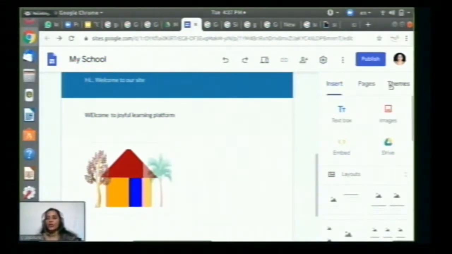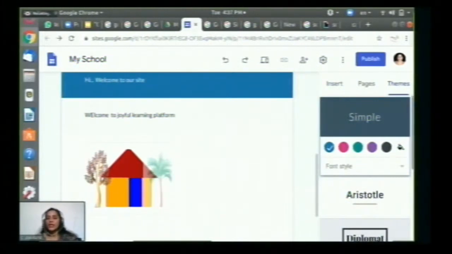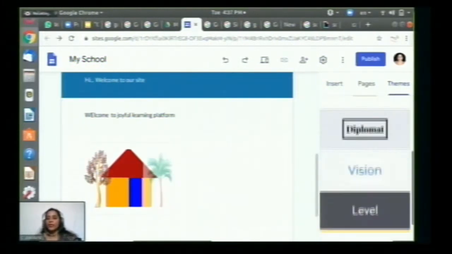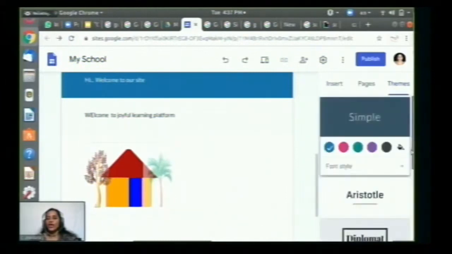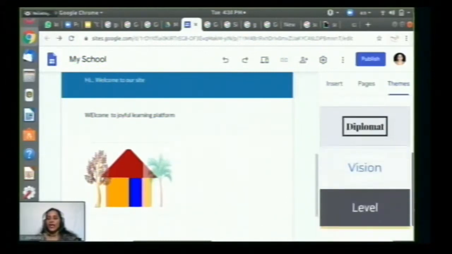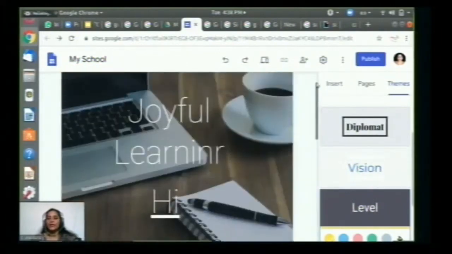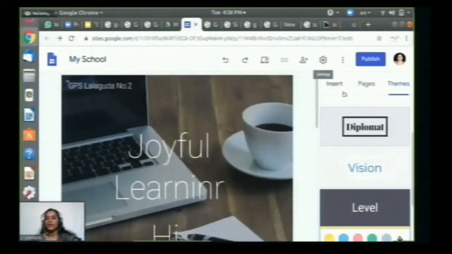And let us now talk about the themes. These are the basic themes here: Simple, Diplomat, Vision, Impression. Any of these you can select to change the look of your site. So this is the way you can do this.